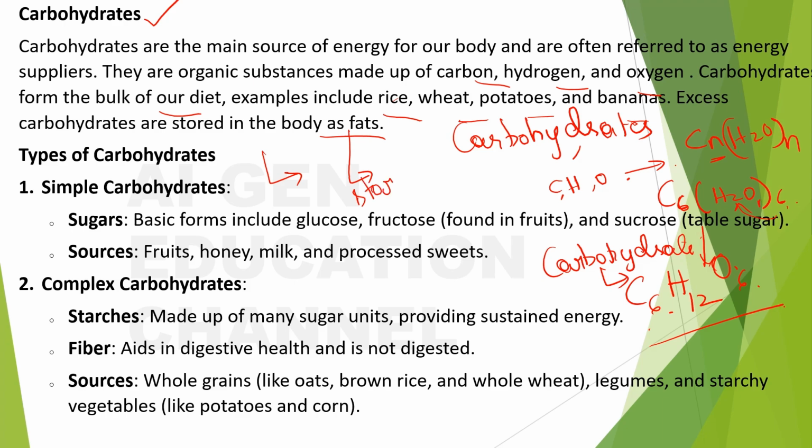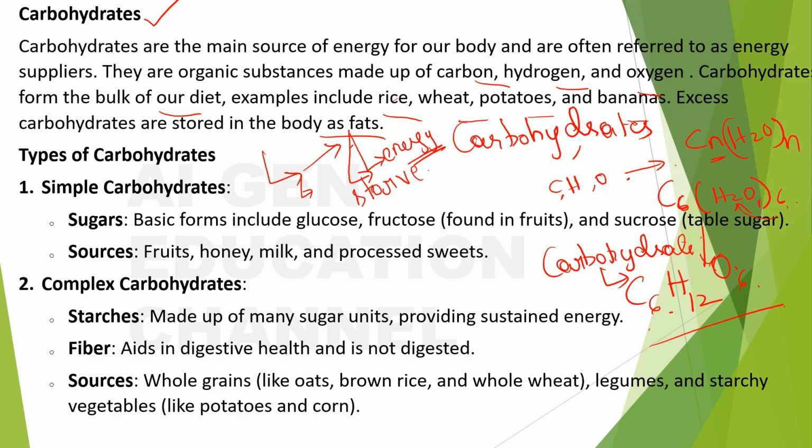When we don't eat food for prolonged periods, our body will resort to this fat for energy.